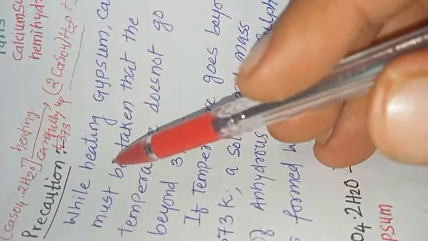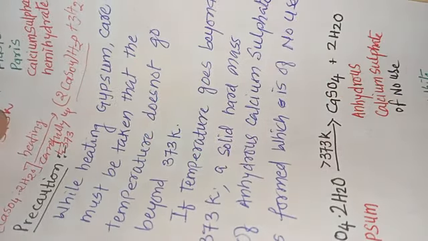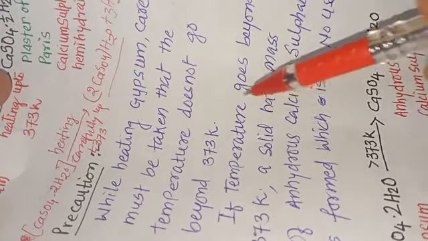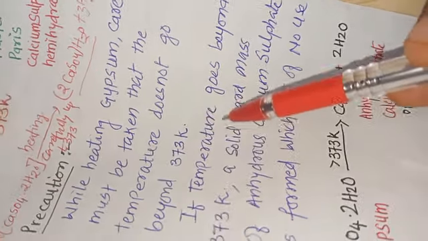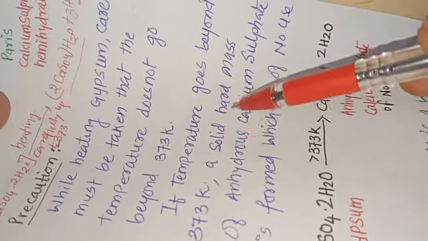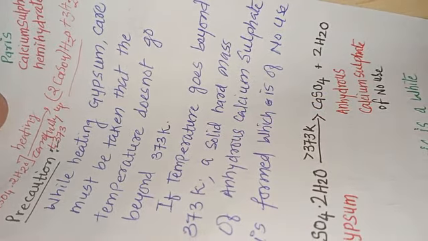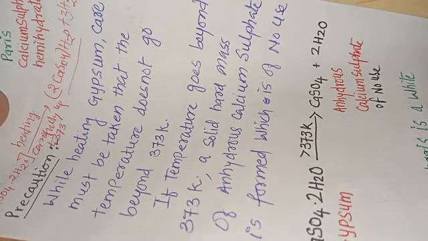Now, precaution: while heating gypsum, care must be taken that the temperature does not go beyond 373 Kelvin. If the temperature goes beyond 373 Kelvin, a solid hard mass of anhydrous calcium sulfate is formed, which is of no use.